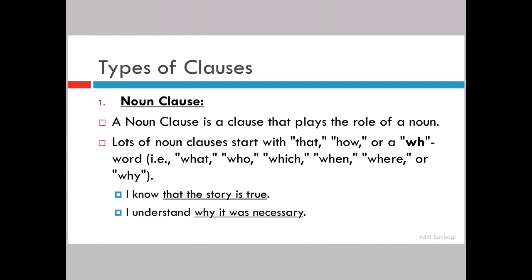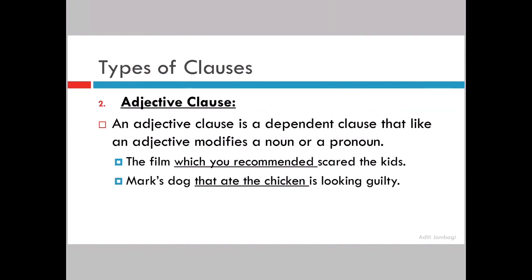Let us understand what is an adjective clause now. Adjective clause means what? What is an adjective? An adjective is a word which gives you more information about a noun or a pronoun. So an adjective clause is also the same. It is a dependent clause that, like an adjective, modifies a noun or a pronoun.